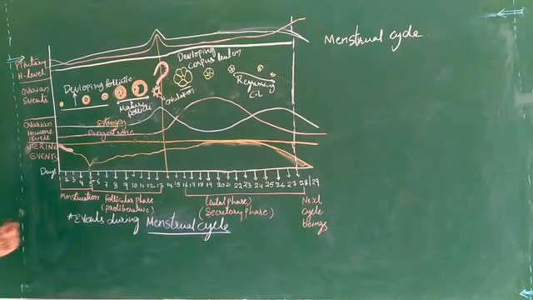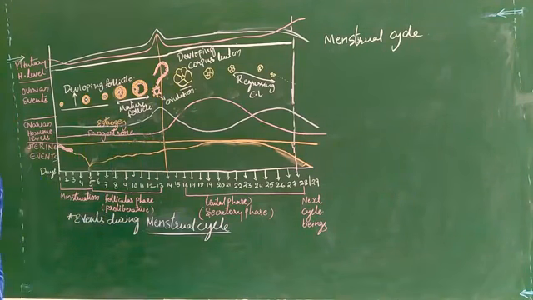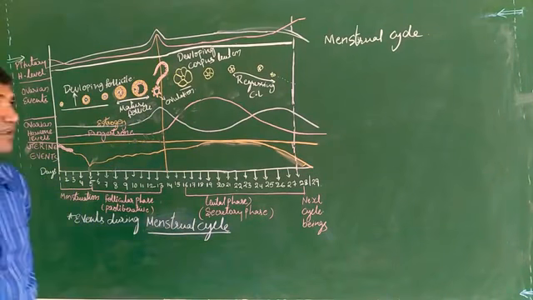Please try to understand this diagrammatic representation, and this is the cycle called the menstrual cycle.